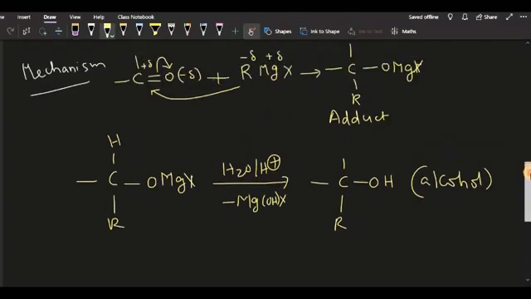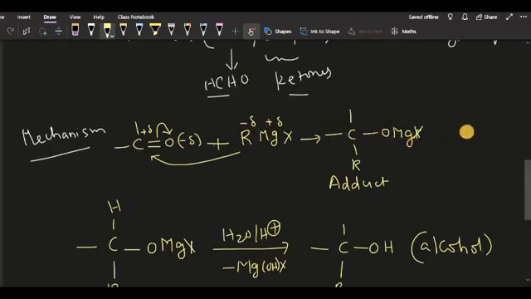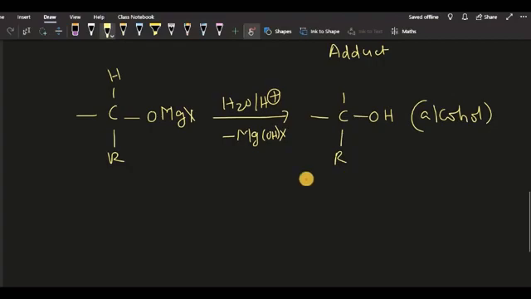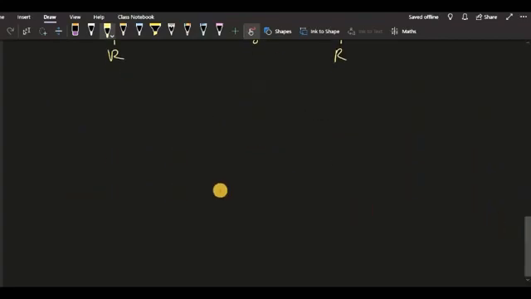Whatever we have shown, the first step is the formation of the adduct or magnesium addition compound, and the second step, the formation of alcohol, is the final step of the reaction.